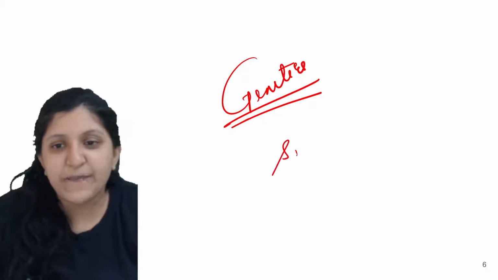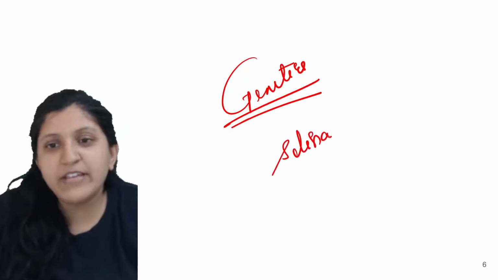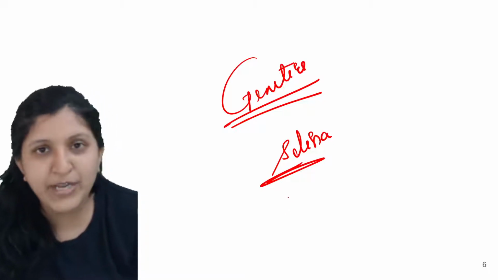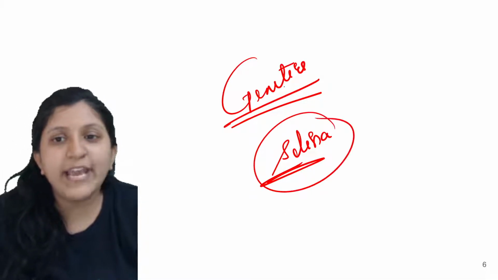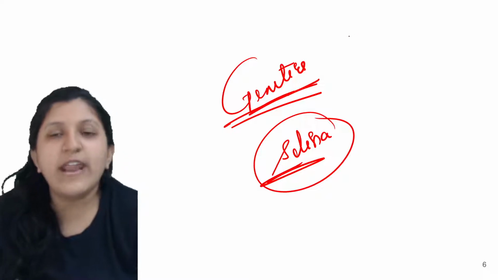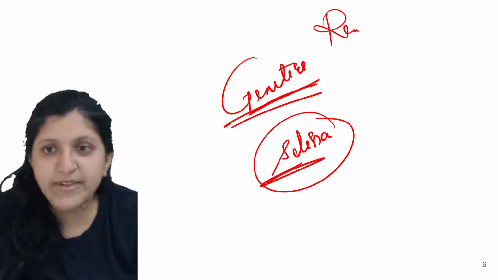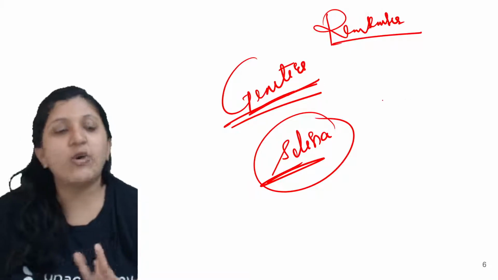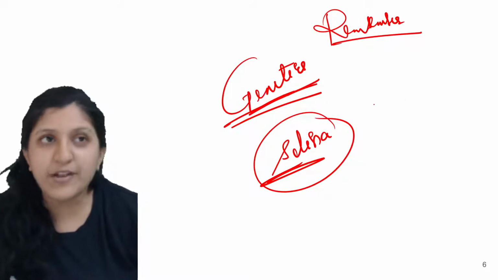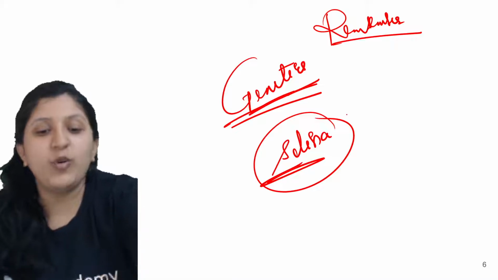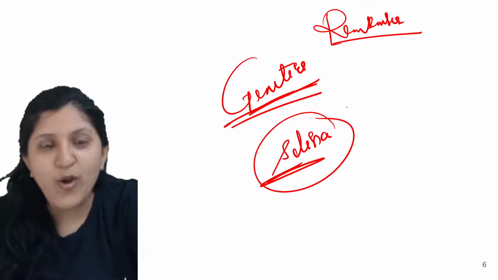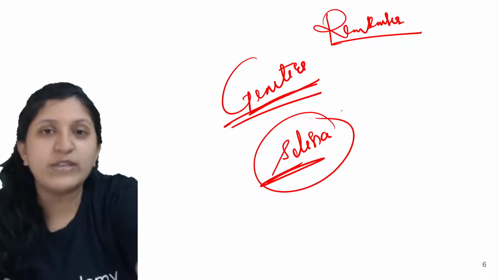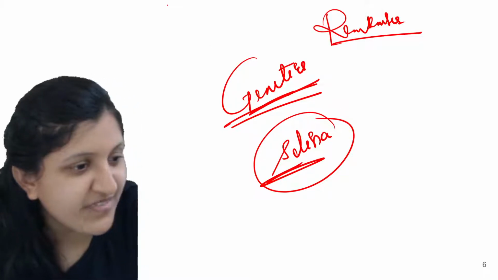So in Selina, they have given points to remember, like monohybrid cross and dihybrid cross. At the end of this particular chapter there is a "Remember" section. From there we'll discuss some of the important terms: what is homozygous, what is heterozygous, what is diploid, what is haploid, what is a monohybrid cross, which law is applicable, and what is a dihybrid cross.